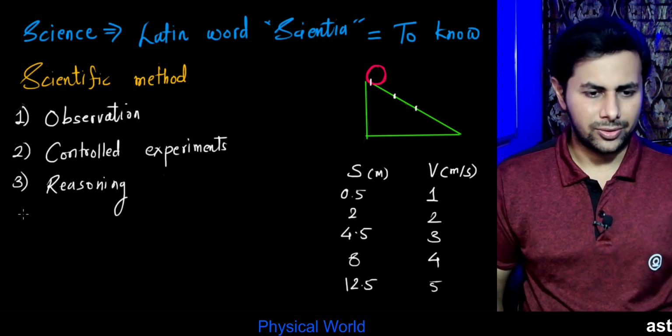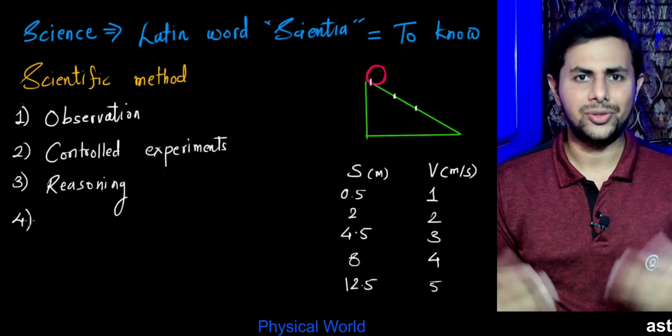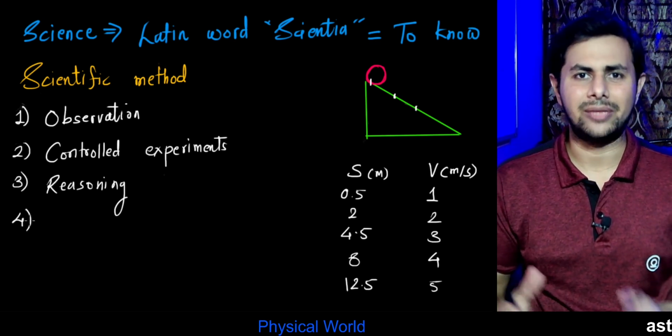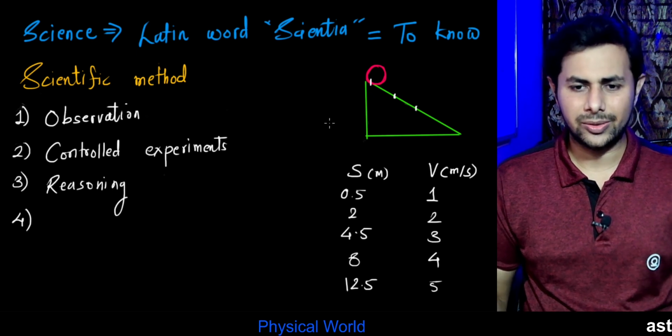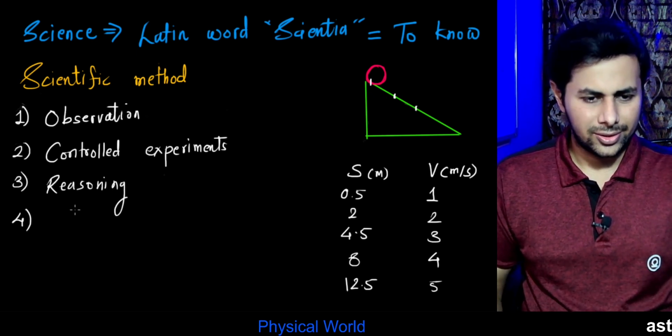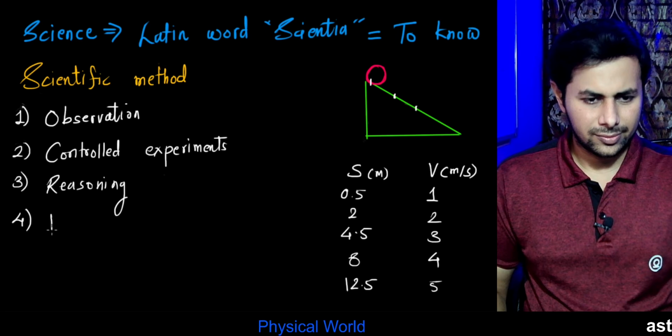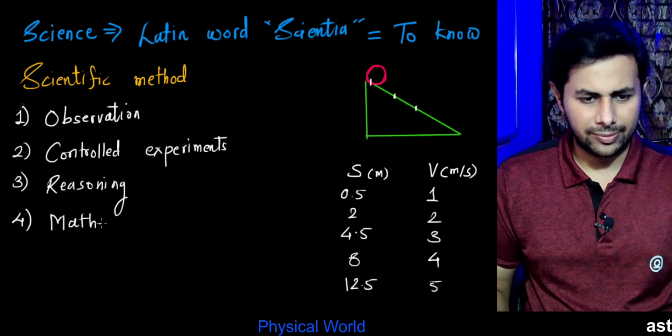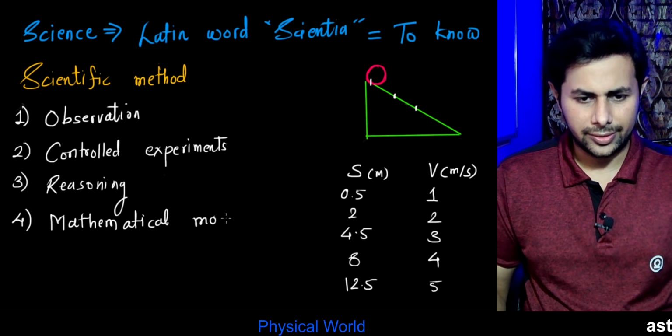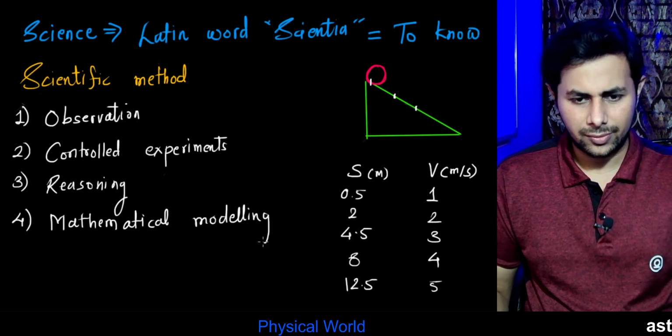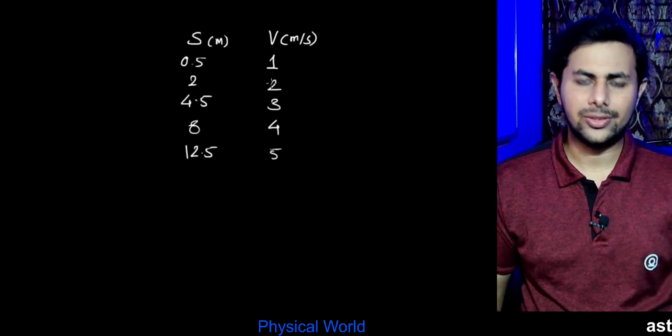So our next step is to invent, to discover a mathematical model which works for this case. So, mathematical modeling.